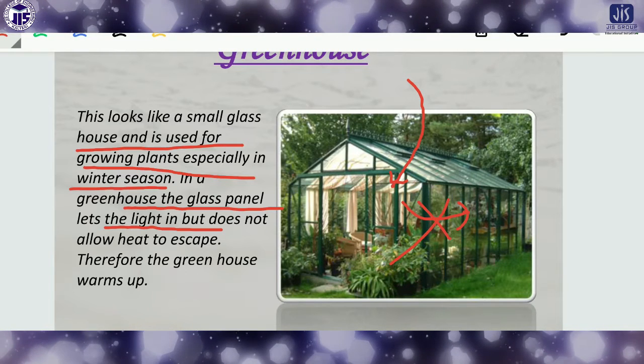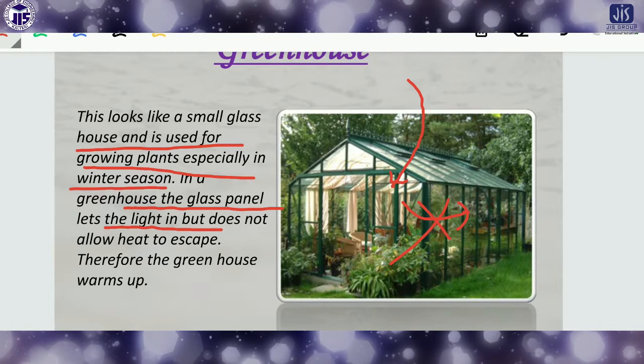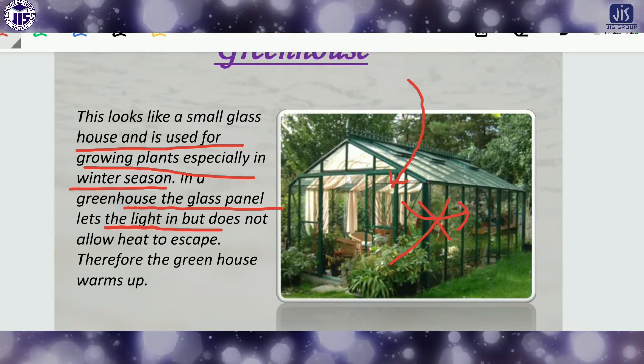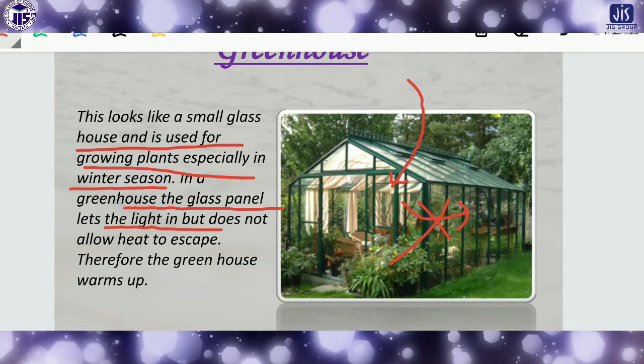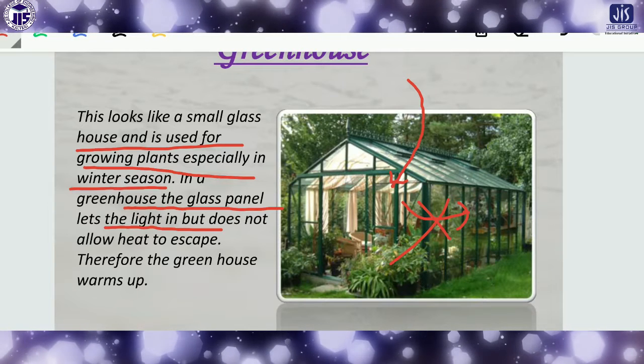It is like a bag of heat, meaning there is no scope for the heat to escape from the house. That's why the temperature of the greenhouse gradually increases.